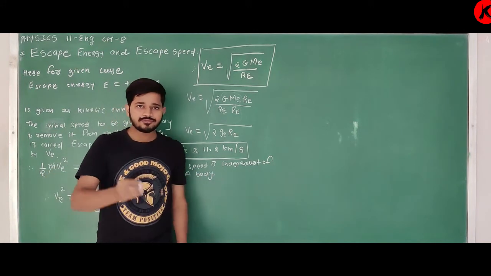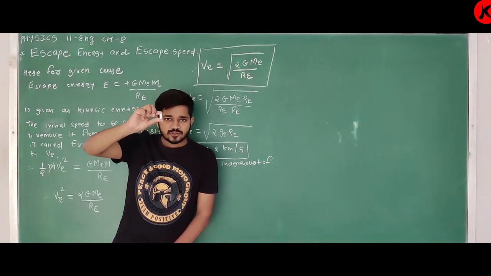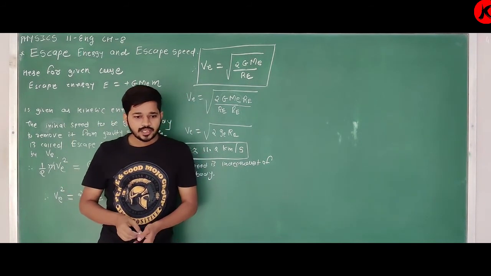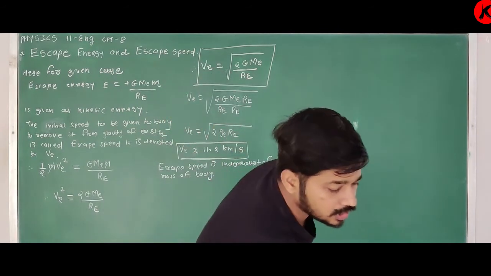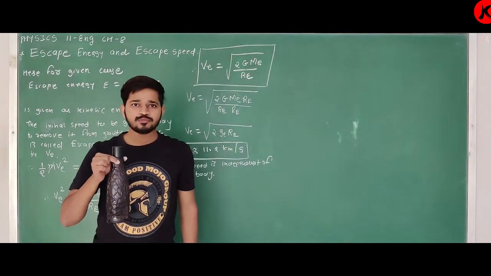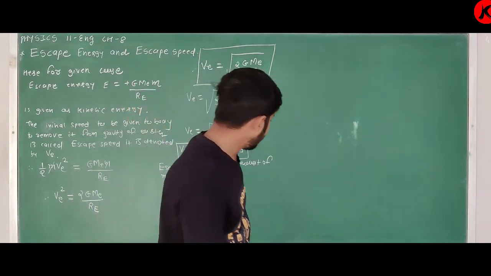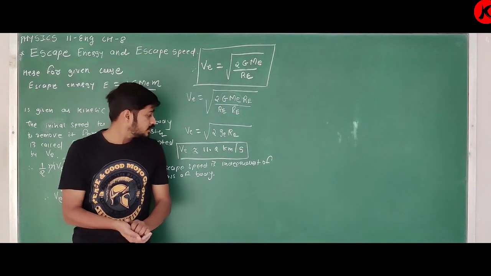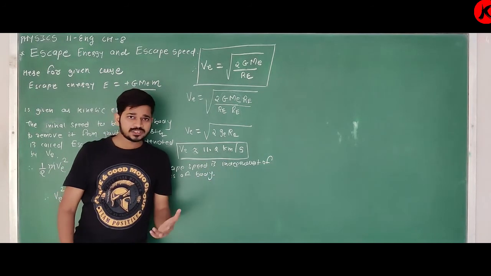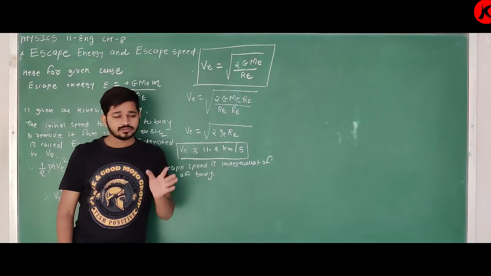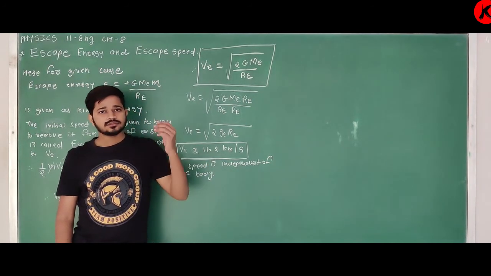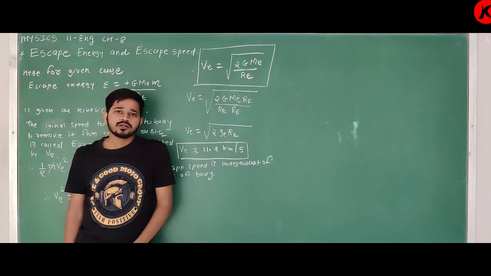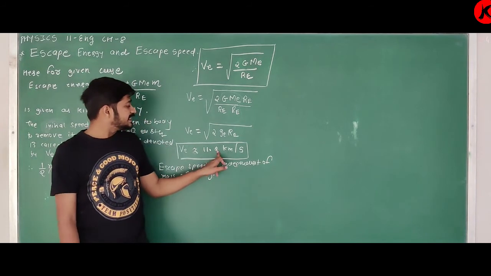It means if you throw this chalk with initial speed 11.2 kilometer per second, or this bottle with initial speed 11.2 kilometer per second, or if you throw me with initial speed 11.2 km per second, then all these objects will be removed from the gravitational field of Earth. Clear? Yes, it is the minimum speed.